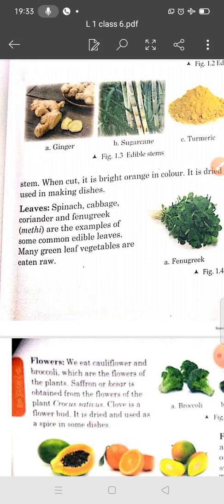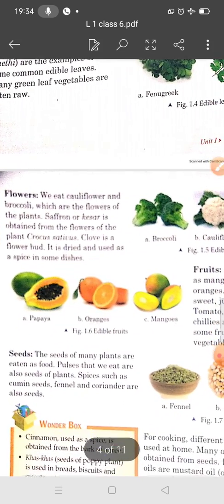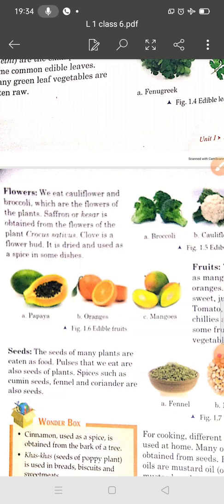And now we will discuss flowers. Flowers of some plants such as cauliflower, broccoli and banana are eaten as food. The banana flower is not a single flower but a cluster of flowers, and it is used as food also.